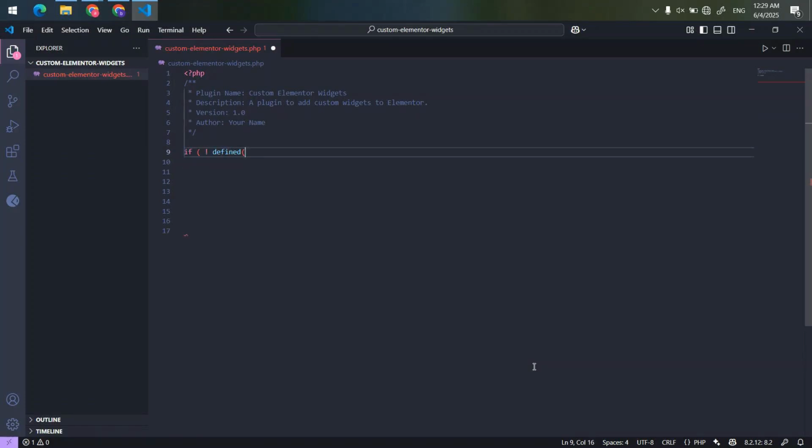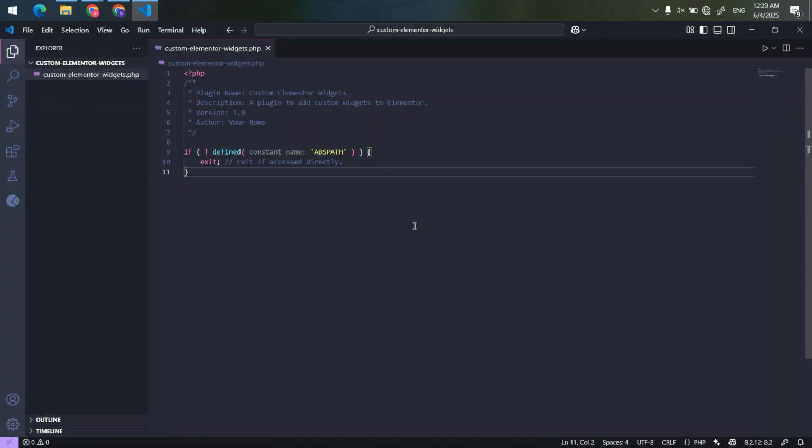Next, we use a simple security check: if defined ABSPATH exit. This ensures the file can't be accessed directly from the browser. It's only allowed to run inside WordPress.